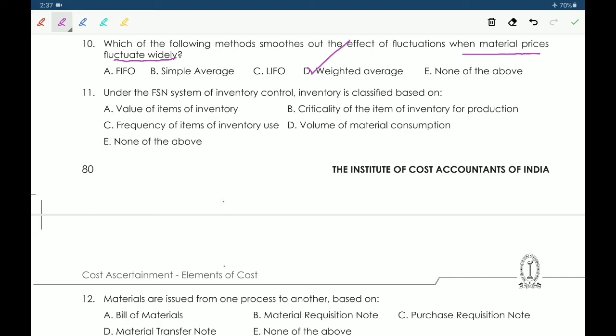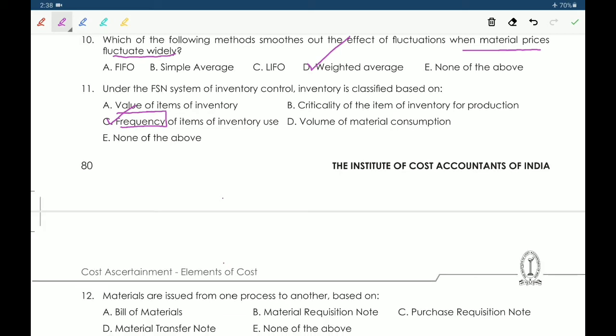Okay. Next, 11th one, under the FSN system of inventory control, inventory is classified based on A. Value of items of inventory, B. Criticality of the item of inventory for protection, C. Frequency of items of inventory use, D. Volume of material consumption, E. None of the above. So the answer is C. Frequency of items of inventory use. So under the FSN system of inventory control, inventory is classified based on frequency.